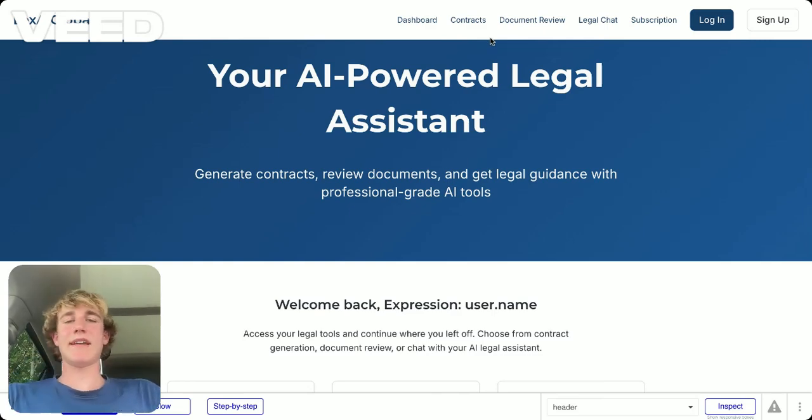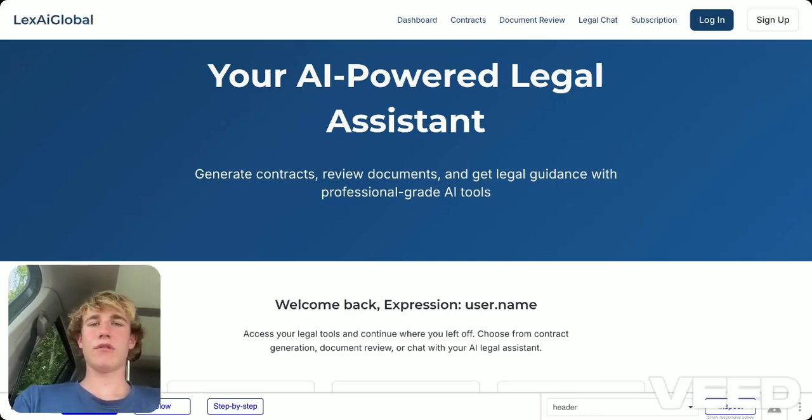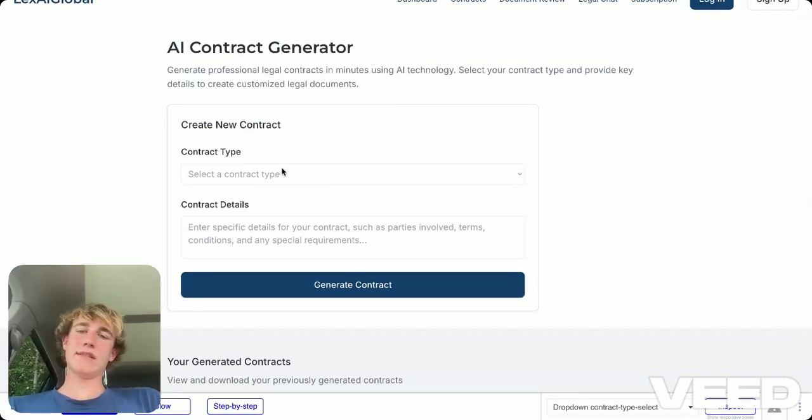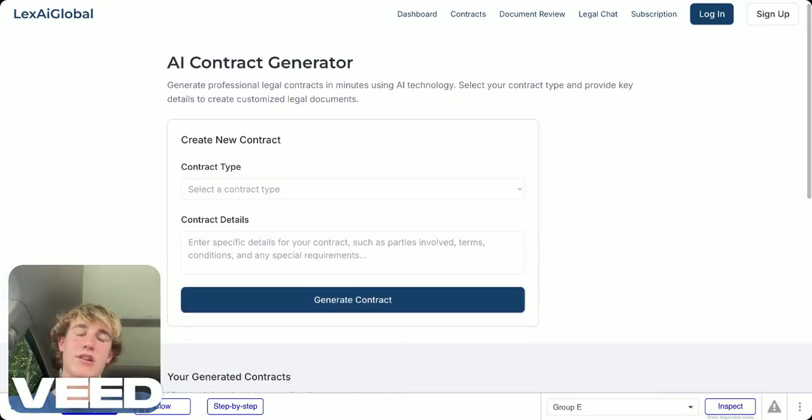So, say you're a realtor, for example, and you need to draft a contract. You could go into our contract section right over here, and there will still be a lot more features coming to this. This is still day one, so we are still working on the front end stuff. So, say you were a realtor, you would select say house agreement, lease agreement, stuff like that. You would type in the contract details right over here, and then if you would click generate contract, then it would generate you a contract. So this feature doesn't work at the moment.